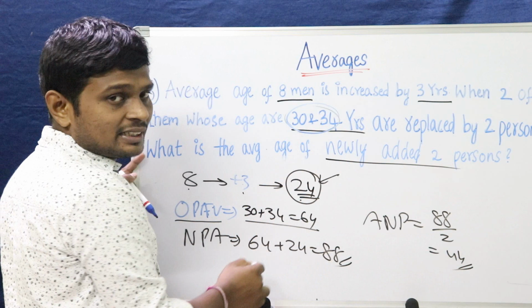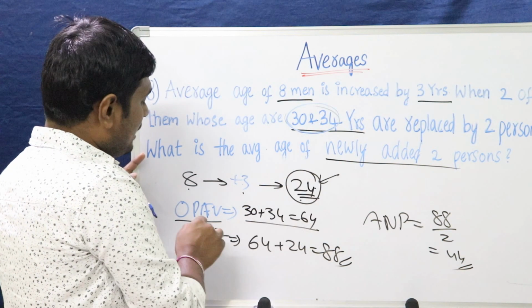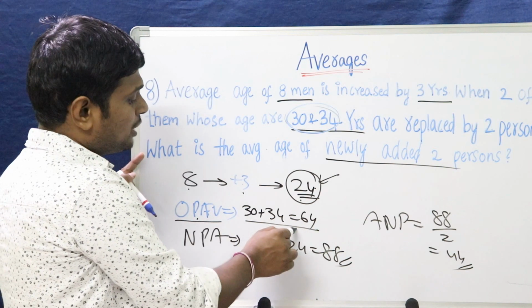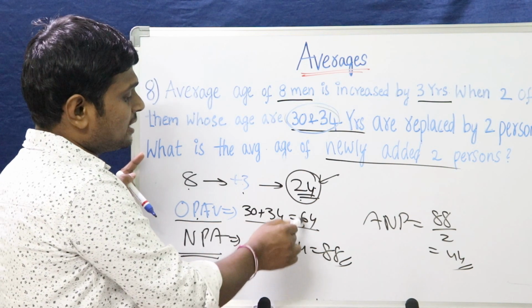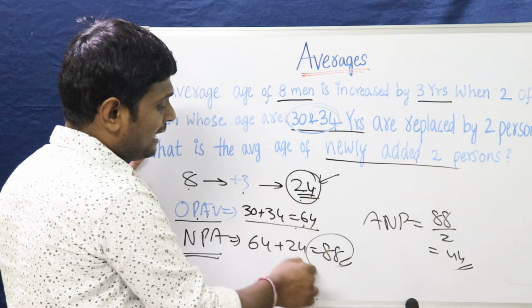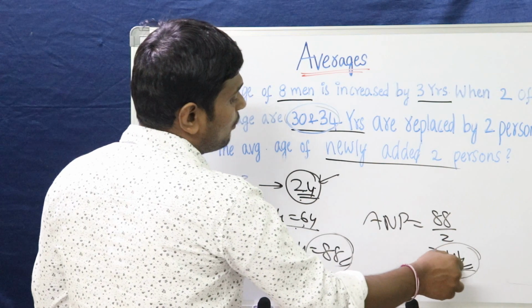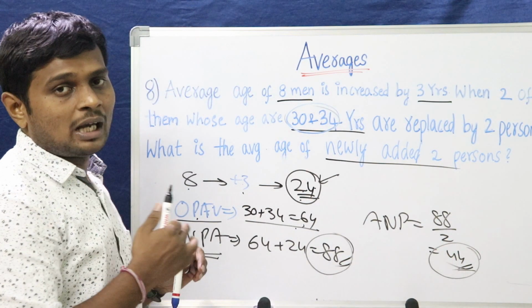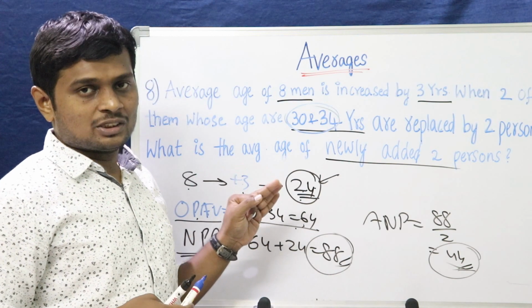So total age is 64. The total gain is 24. Age of old persons is 64. So the total age of newly added persons is 64 plus 24, that is 88. Average is 88 by 2, that is 44. 44 is the new average of 2 persons. Right? I hope you have understood the problem.